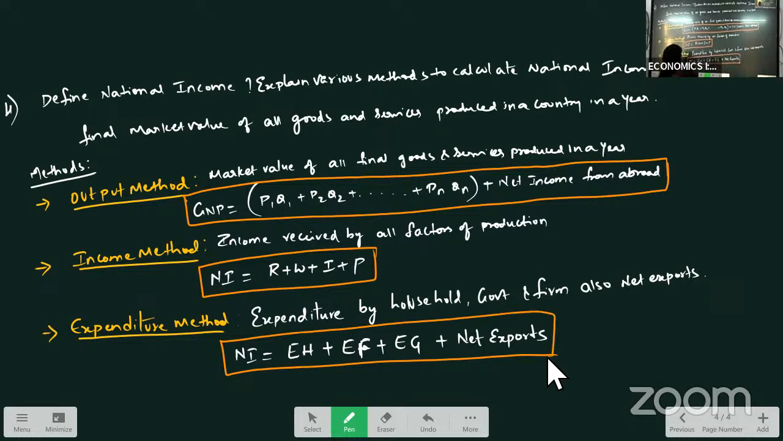So this is the formula to calculate national income using expenditure method. Hope you are understanding this one. You just have to explain what that method is and all, then you write down these formulas. This will be your LAQ. Hope you understood this one.